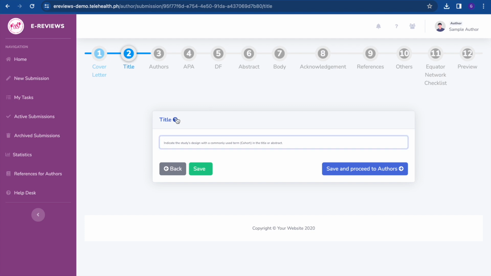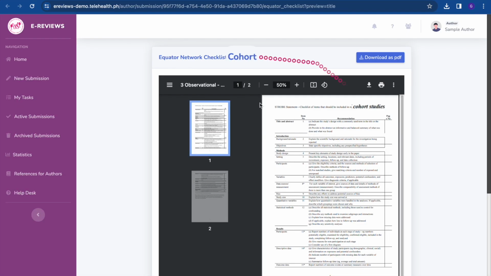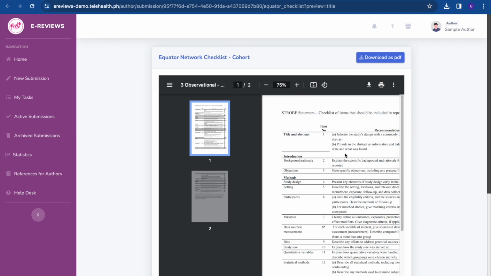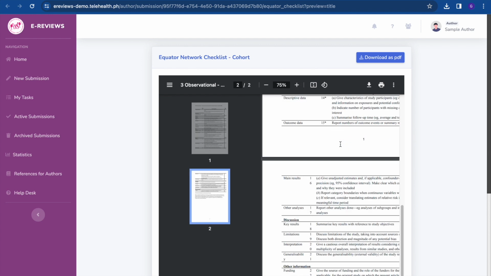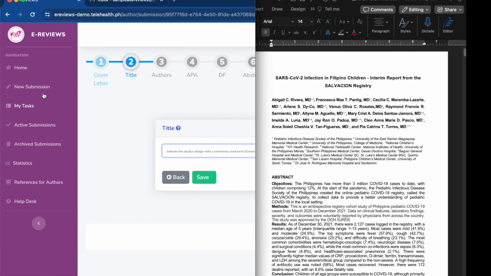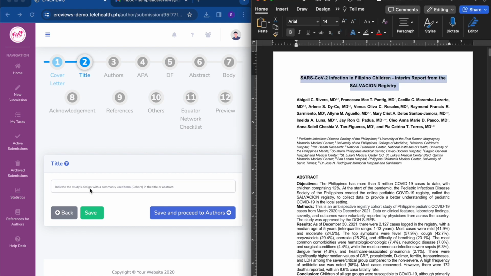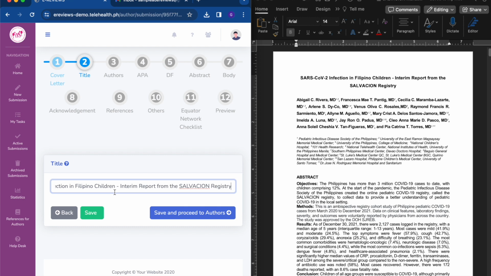Starting from the title page, section headers will have question mark icons that link to the Equator Network guideline pertinent to the study type of the submission. Authors are enjoined to adhere to the guidelines cited. Authors may opt to manually type in their manuscript or copy the text from an external word processor or graphical word processing program and paste to the appropriate field in the e-reviews submission process.